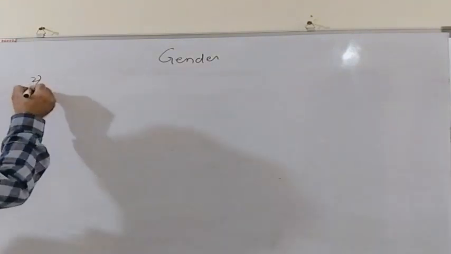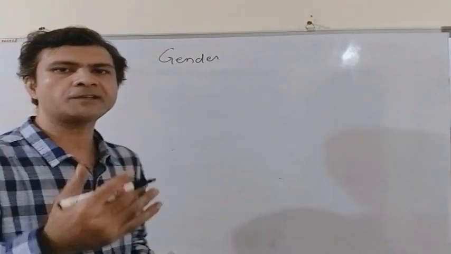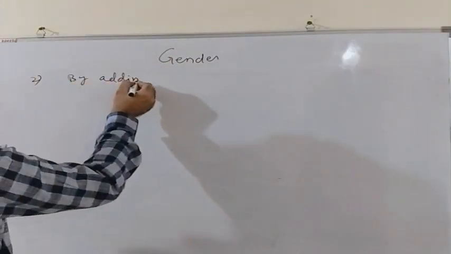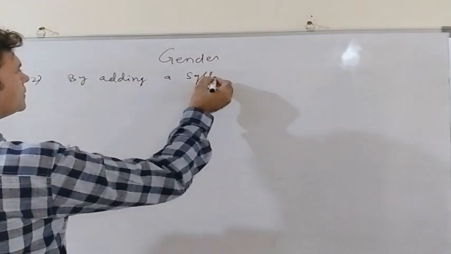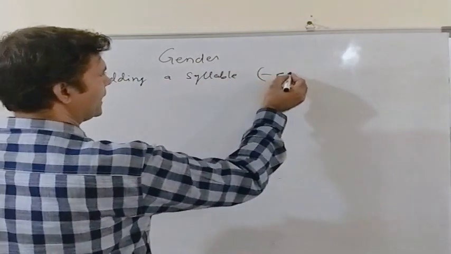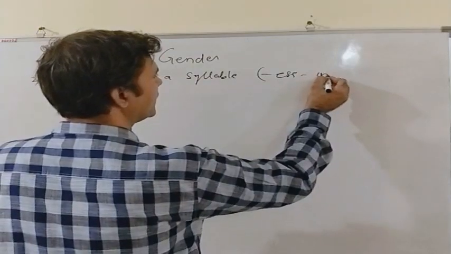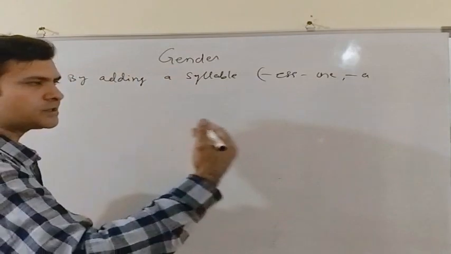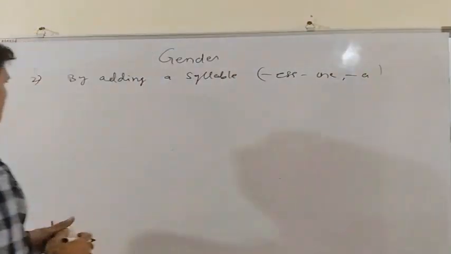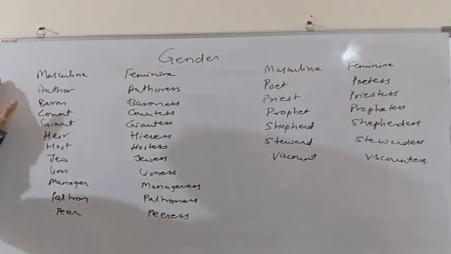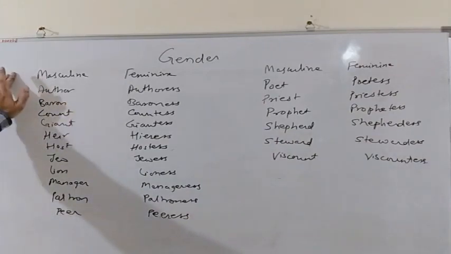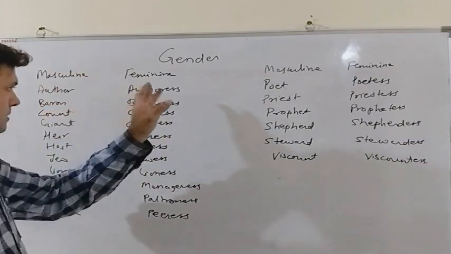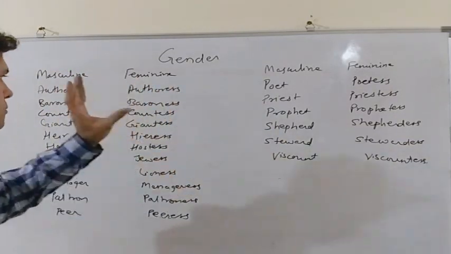The second way to turn a masculine gender to feminine gender is by adding a syllable such as ess or ine or a at the end of the masculine gender. Just for example, so these are the examples where we change a masculine noun to its feminine form. We simply add the syllable ess at the end of the masculine form.